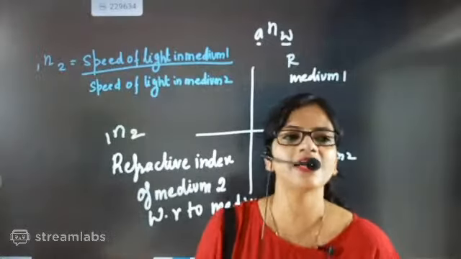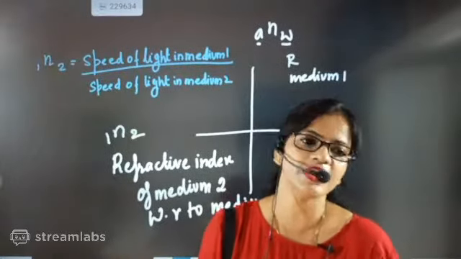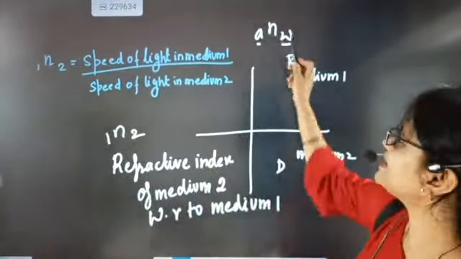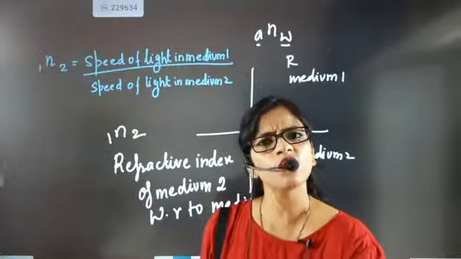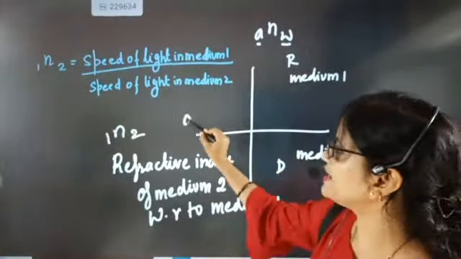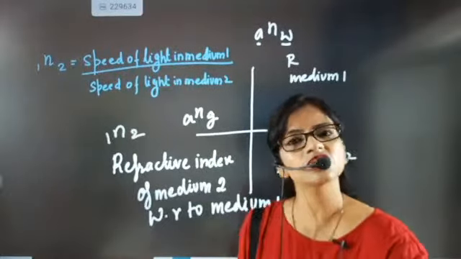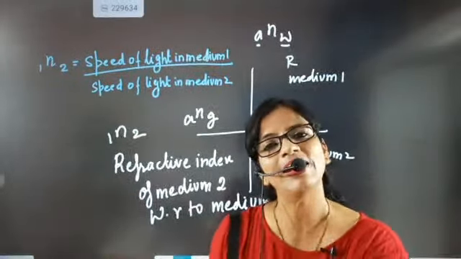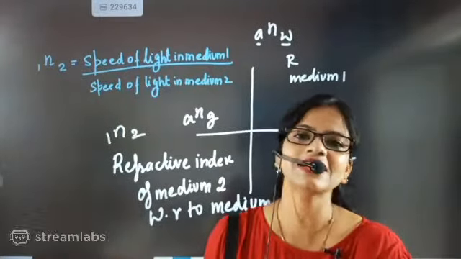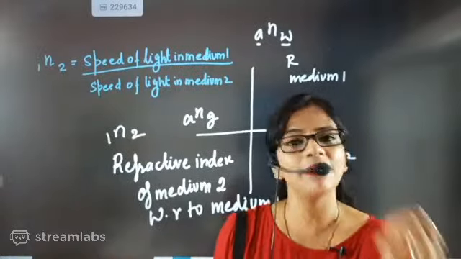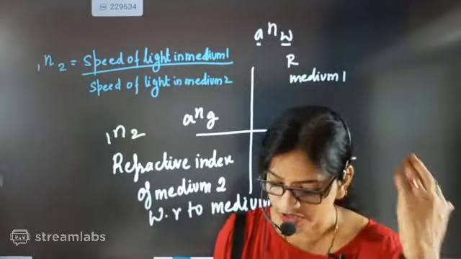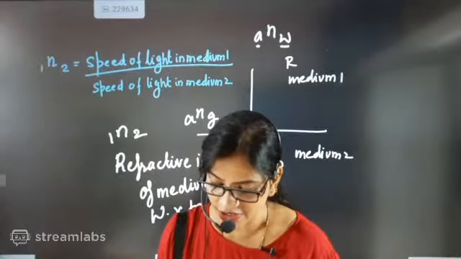So whenever somebody writes it, the reading is refractive index of medium 2 with respect to medium 1. So if somebody writes like this, you will say refractive index of water with respect to air. And if somebody writes like this, you will say refractive index of glass with respect to air. Beta, because bending will be done in glass, bending will be done in water, and the refractive index explains the bending capability. So that's why, beta, we always write it as refractive index of medium 2 with respect to medium 1. I hope my children have understood this part.